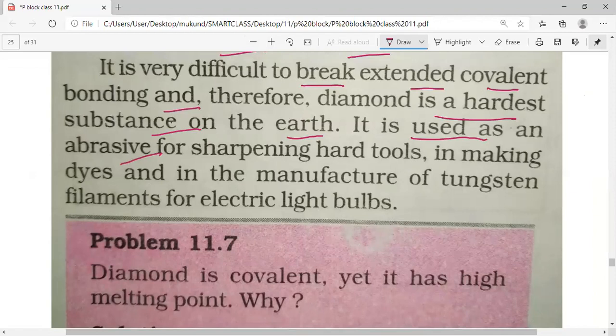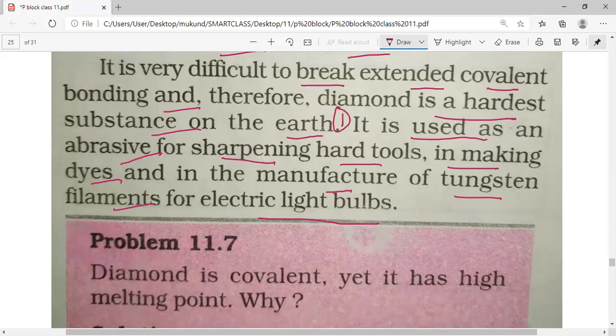Abrasive means cutting tools; it is something that cuts other substances. It is used for sharpening hard tools, in making dyes, and in the manufacture of tungsten filaments for electric light bulbs. So these are the uses of diamond. Once again, because it is very difficult to break the extended covalent bonding in diamond, number one, diamond is the hardest substance on the earth.